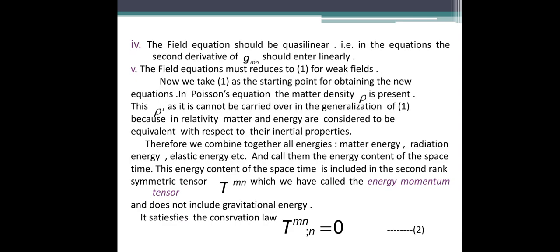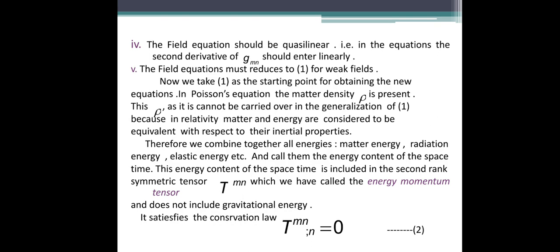We combine together all the energies: matter energy, radiation energy, elastic energy, etc. As you saw in the pictures or images of our universe, there is matter, that is dust and particles, and also there is radiation, that you see as the colors red, blue or orange in the pictures. That is the light emitting radiation. So there is radiation energy present, and there is elastic energy present.